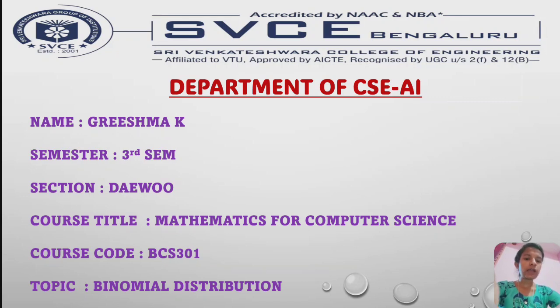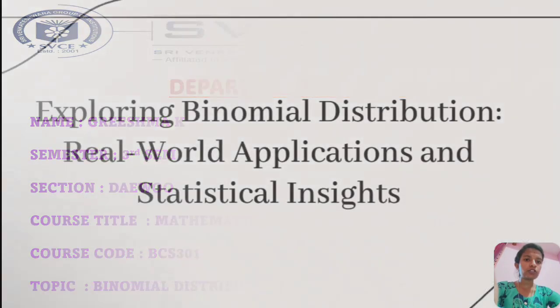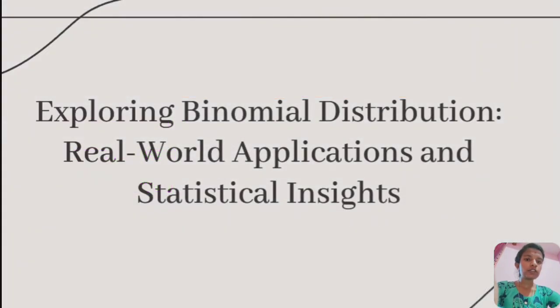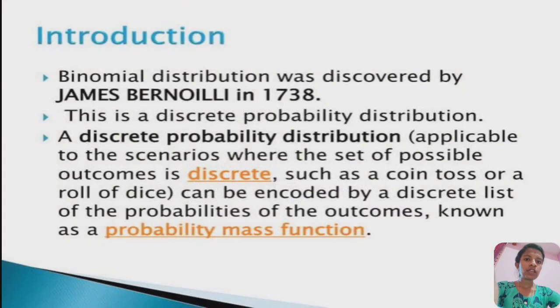Today's course title: Mathematics for Computer Science, course code BCS 301, topic: Binomial Distribution. Exploring binomial distribution, real world applications and statistical insights. Introduction. Binomial distribution was discovered by James Bernoulli in 1738. This is a discrete probability distribution.